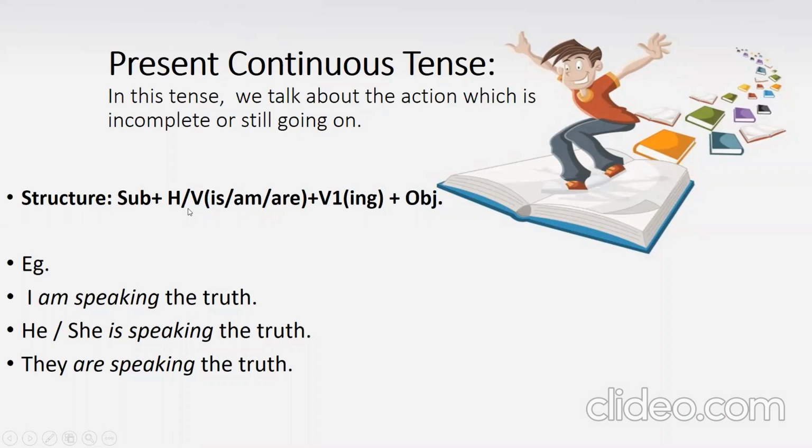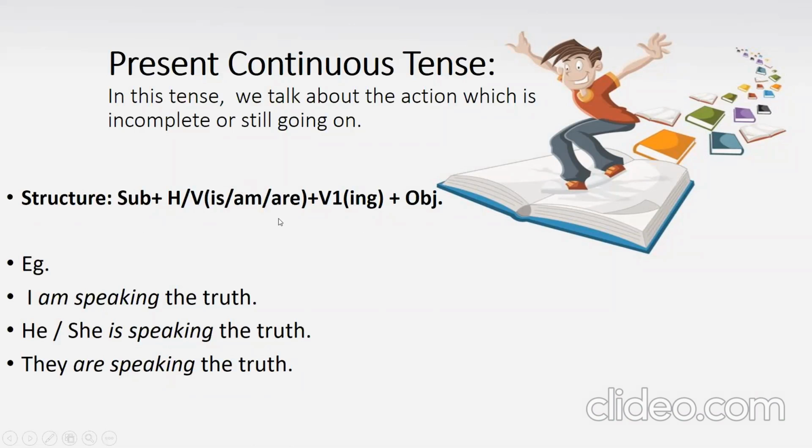Subject plus helping verb plus V1 with ing plus object. Okay, so we have three helping verbs for present continuous tense: is, am, and are. And always remember, we use V1, means first form of the verb with ing, in continuous tense, no matter which continuous it is.